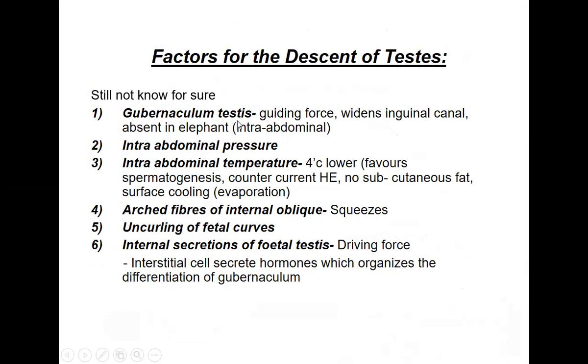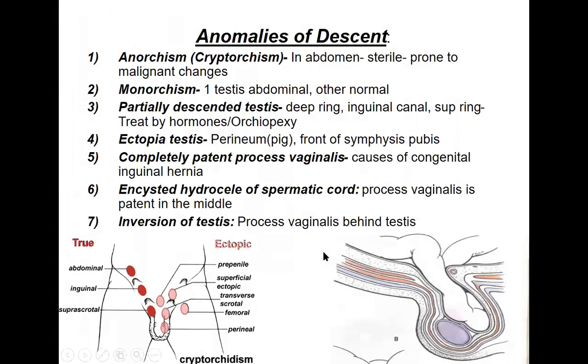Among them, the most important is thought to be the gubernaculum testis, then the intra-abdominal pressure, then the intra-abdominal temperature, then the arching fibers of the internal oblique which squeeze, then the uncurling of the fetal curves, as well as the internal secretion of the fetal testis itself. Now, what happens if there is no descent or incomplete descent of the testis? That we'll see. These are called the anomalies of descent.